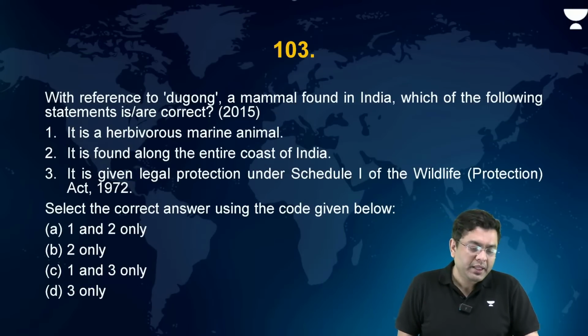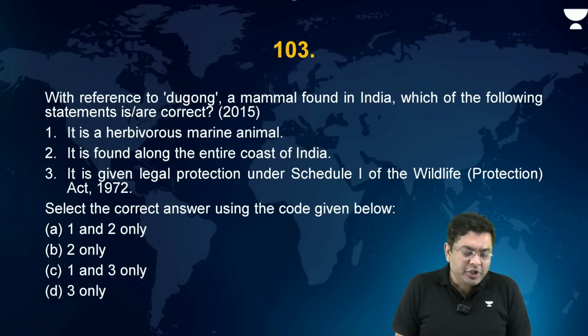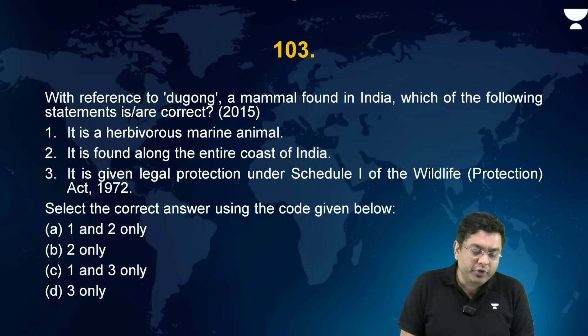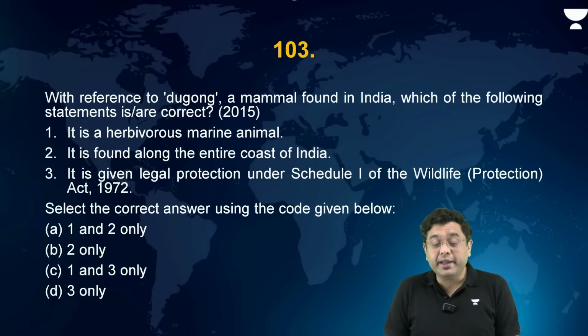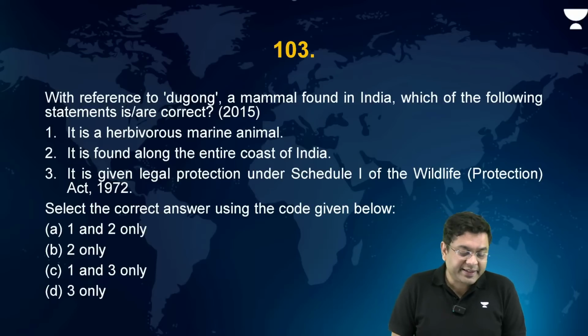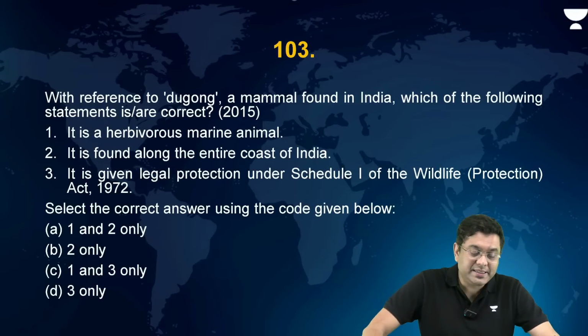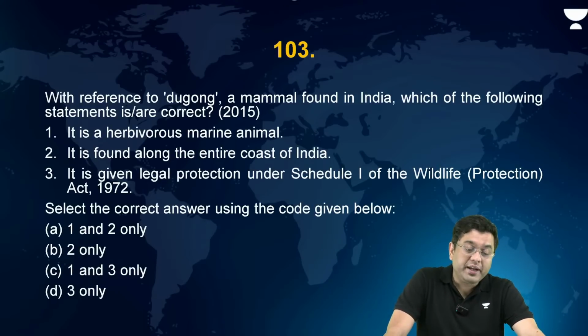Okay. With reference to dugong, a mammal found in India, which of the following statements is or are correct? It is a herbivorous marine mammal. It is found along the entire coast of India. It is given legal protection under Schedule 1 of the Wildlife Act 1972. So it is a herbivore marine mammal? Yes.